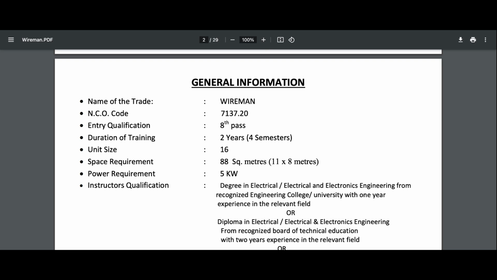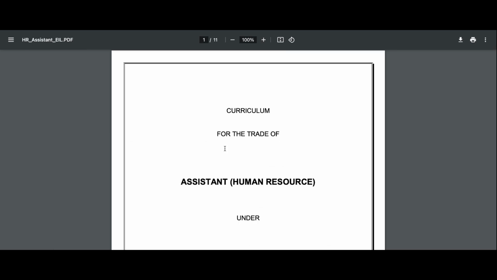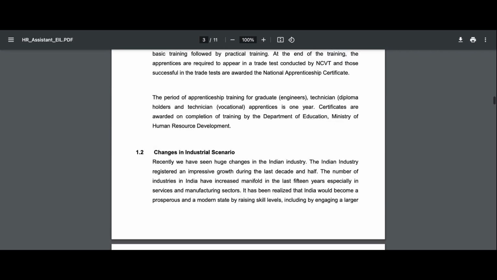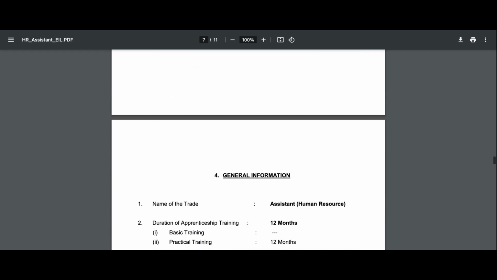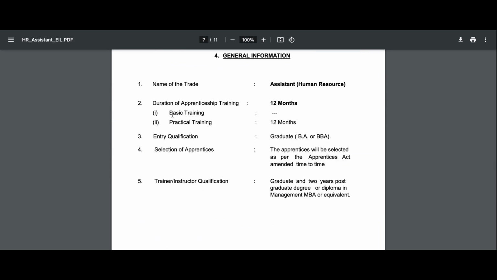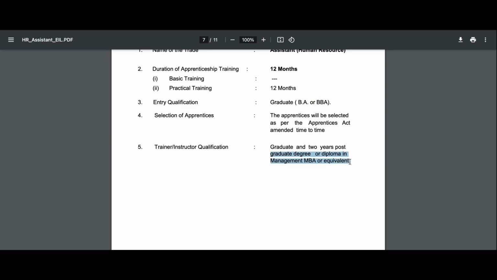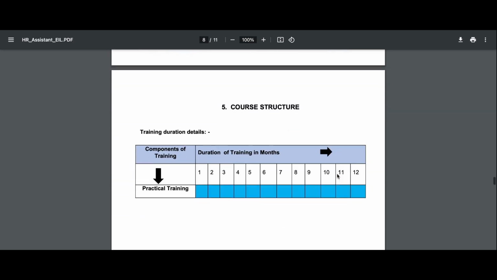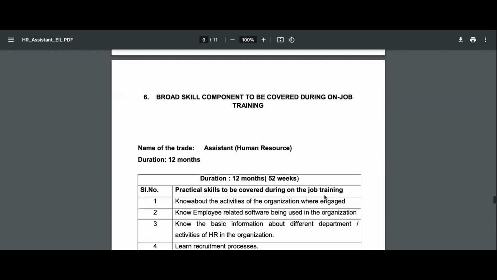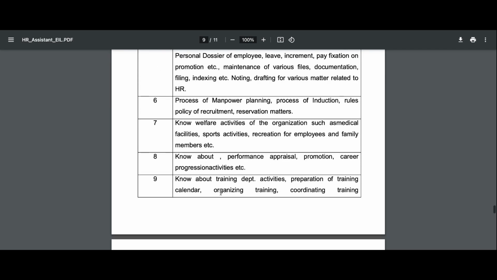So as we have seen the basic training and the designated trade, we will see now the optional trade. Let's go here and let's go to the optional trade. So if you see now, even HR is an optional trade. And let's learn what's written here. There is no basic training, it's only practical training for 12 months. Entry is graduate. The trainer should be a graduate with a 2-year postgraduate MBA. That's for 12 months. And the syllabus for 12 months is given here.